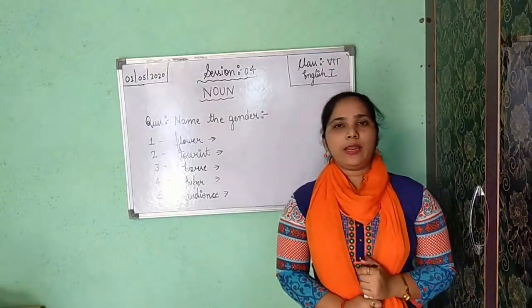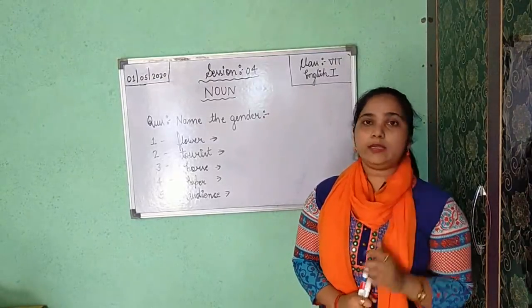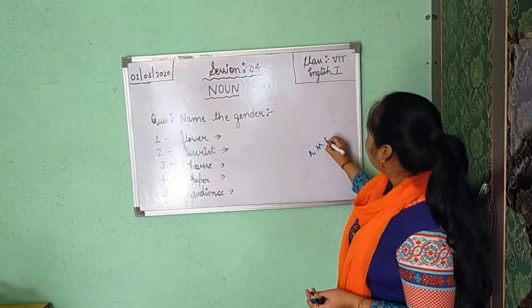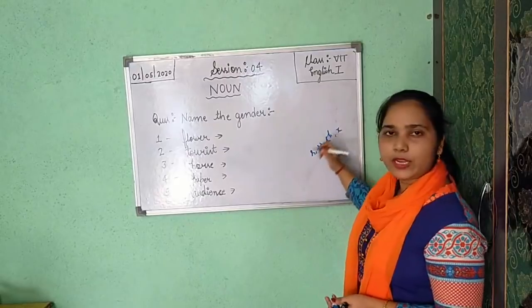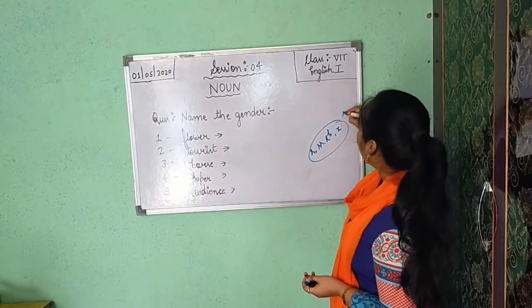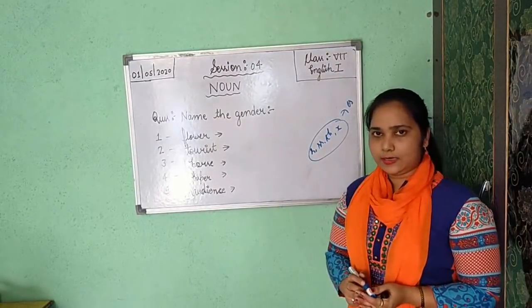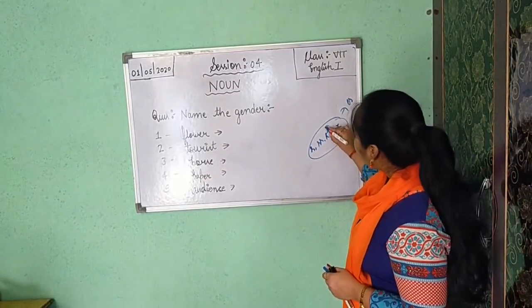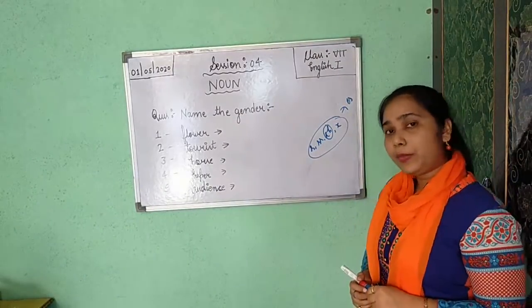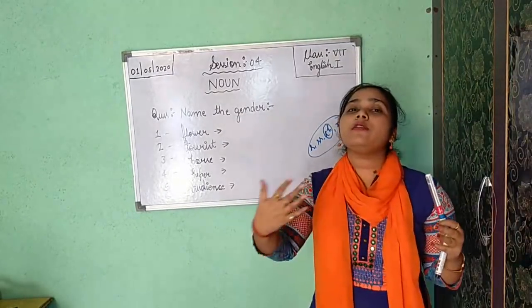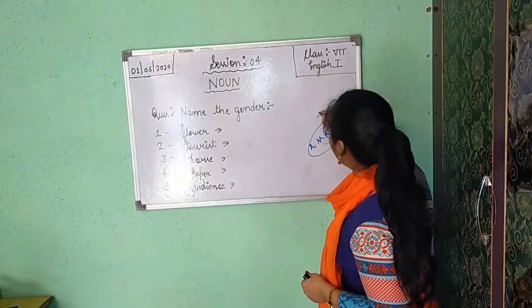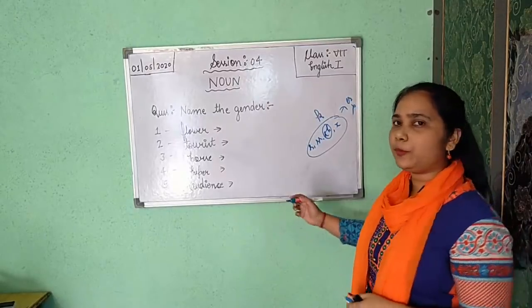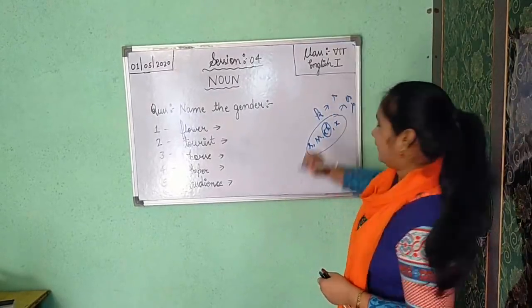Many different kinds of rules I have told you. First one I have told: if in the last of the word you are getting S, double S, CH, X, then while framing plural number, you will add ES. Did I tell? Yes. Now the second thing I have told: if you are getting CH, but if it is giving the pronunciation of K, then you will not add this ES while framing into plural. Only you will add S here.